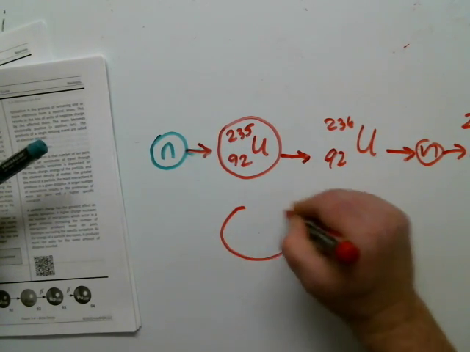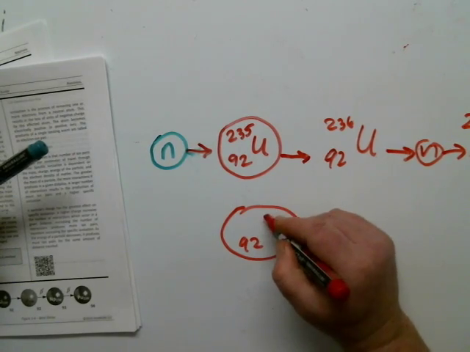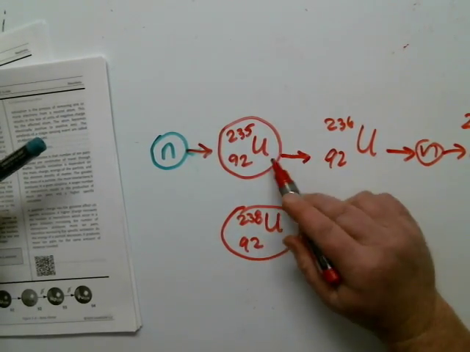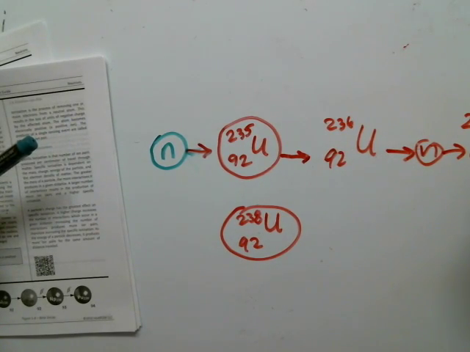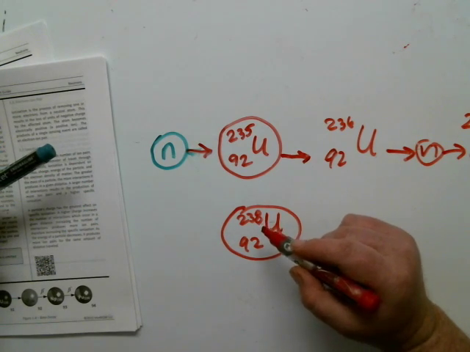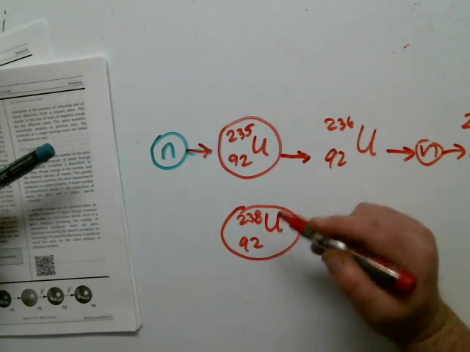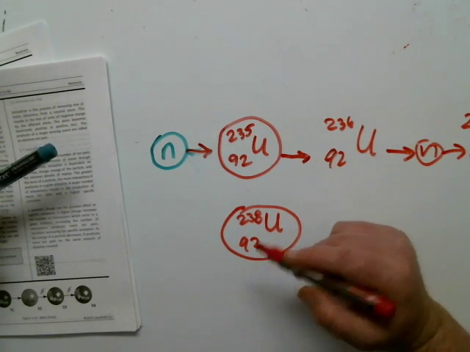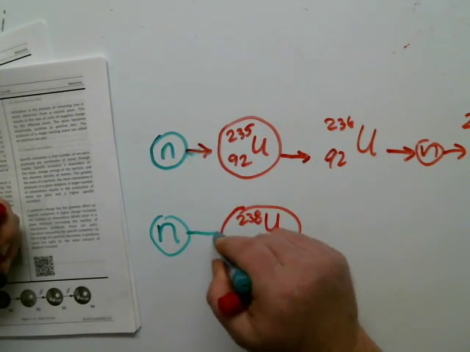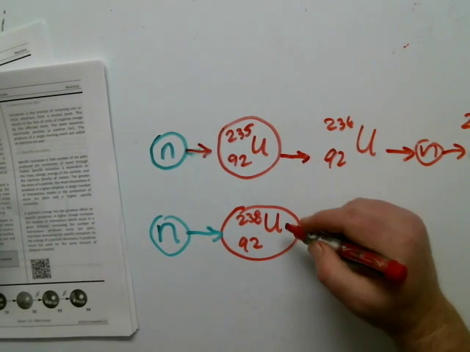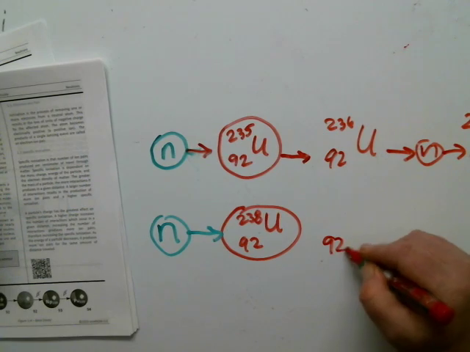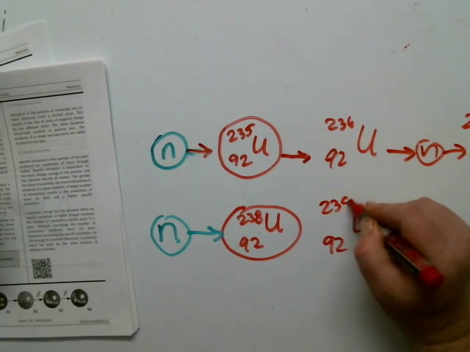And let's say I created 92 uranium-238. It can either be created by multiple neutron absorptions, or 92 uranium-238 represents the largest majority of fuel that I put in the core. It's what we dig up. So if a neutron was to get absorbed into 92 uranium-238, it becomes 92 uranium-239.